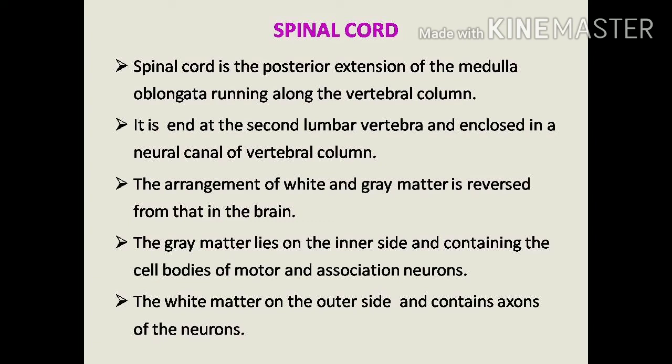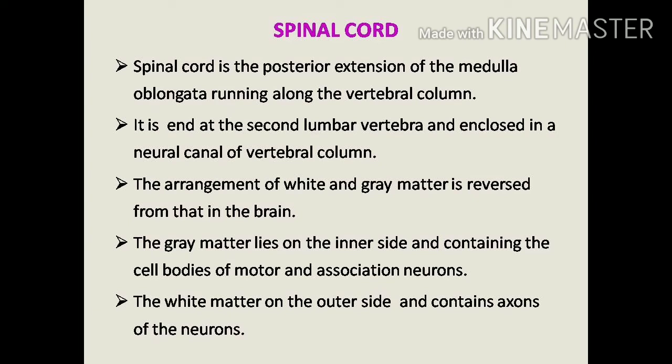The arrangement of white and grey matter is reversed from that in the brain. In the brain, grey matter is the outer region and white matter is the inner region. But in the spinal cord, grey matter is the inner region and white matter is the outer region. Grey matter always contains the cell bodies.